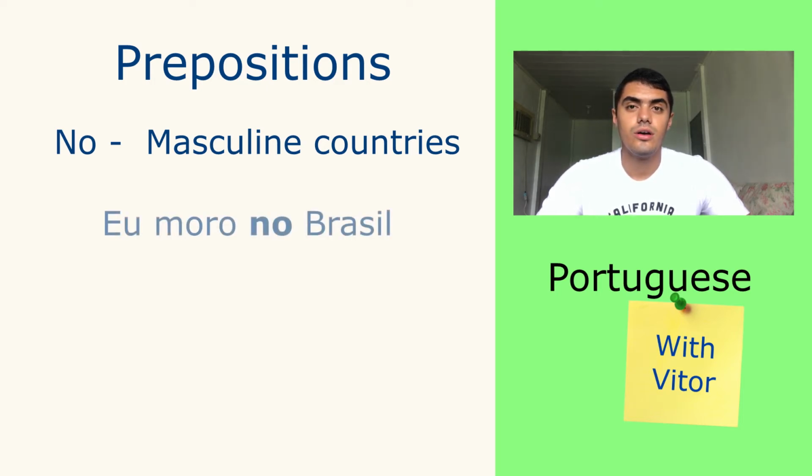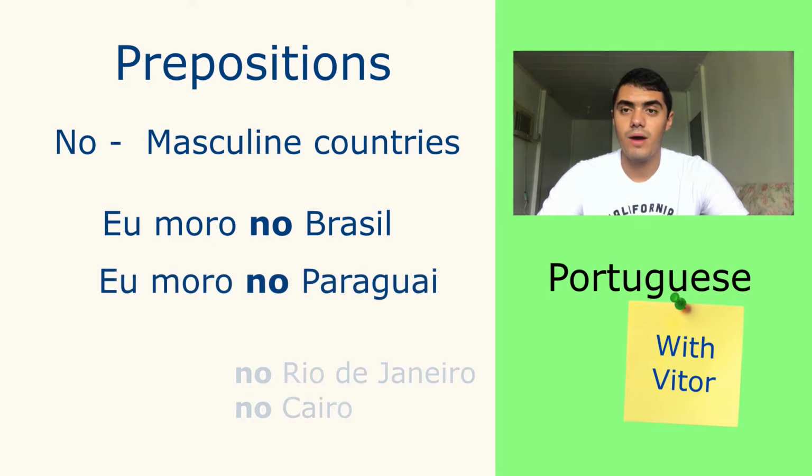For example, we have Eu moro no Brasil. It's a masculine country, Brasil. Another masculine country would be Paraguay. Eu moro no Paraguay. It's a masculine country either.